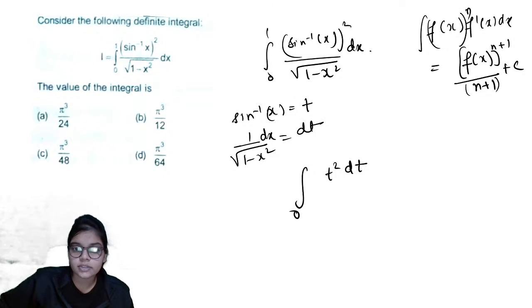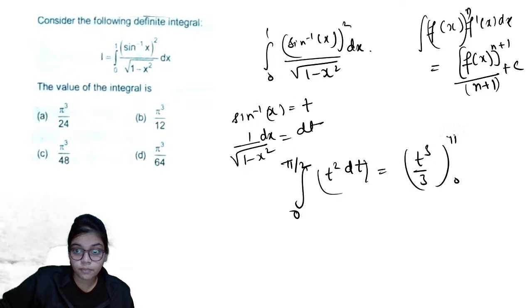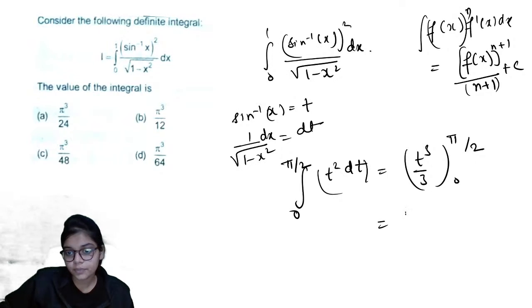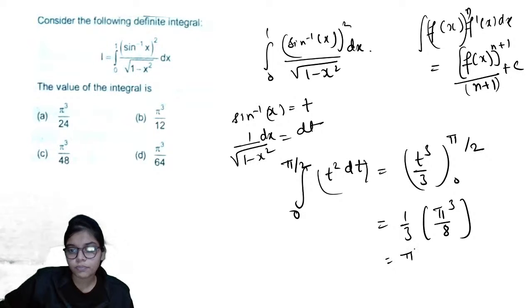When x is 1, sin inverse 1 is pi by 2, so your limit is pi by 2. Now you integrate, it becomes t cube by 3, putting the limit 0 to pi by 2. What you get here, 1 by 3, you get pi cube by 8, and your answer comes out equal to pi cube by 24.